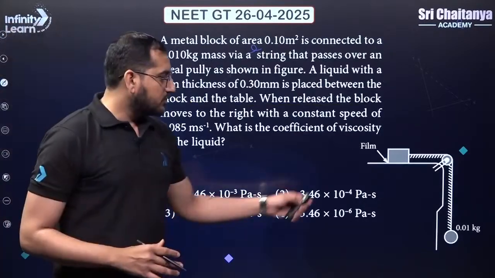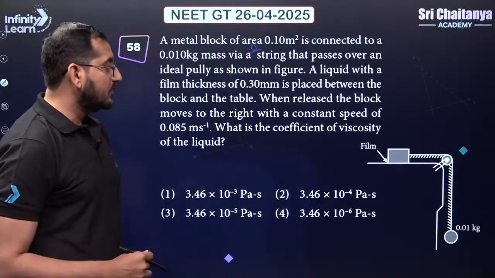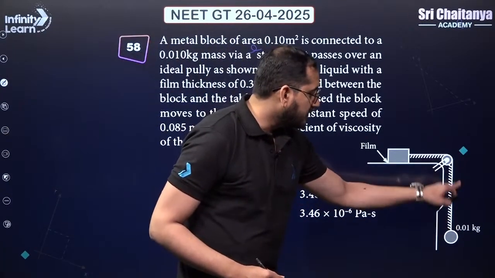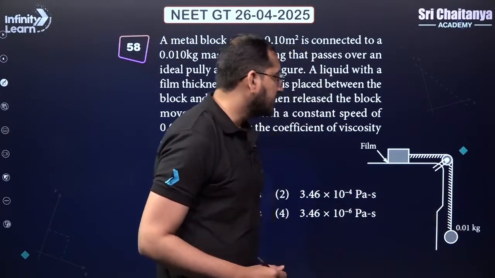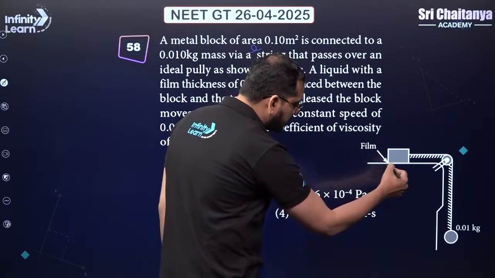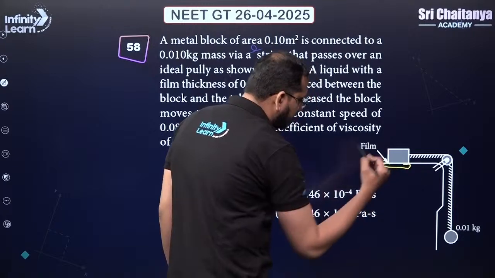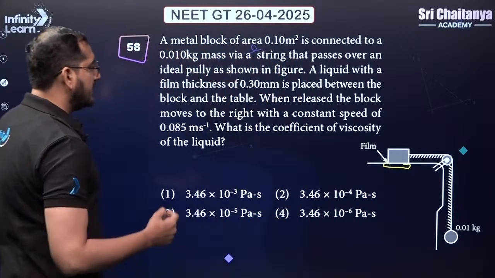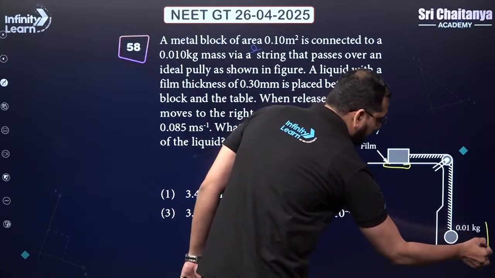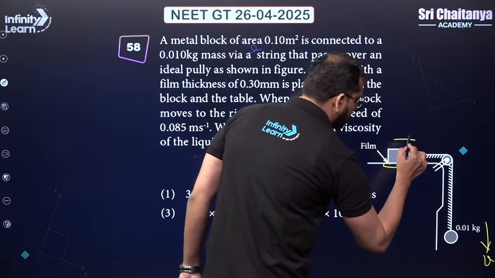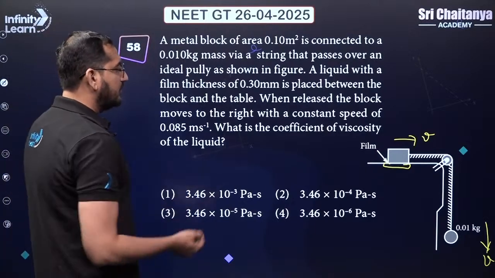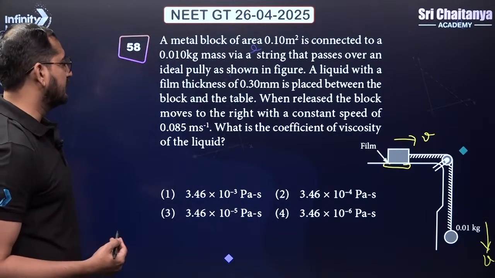Okay. The next question is from viscosity. Here from the drawing we can see that there is an object which is hanging. The mass is 0.01 kg, and over here is a block. Below the block there is a thin film. The acceleration is 0. This is going down with a constant velocity v. This is also going down with a constant velocity v. We need to calculate the coefficient of viscosity of the liquid, right?